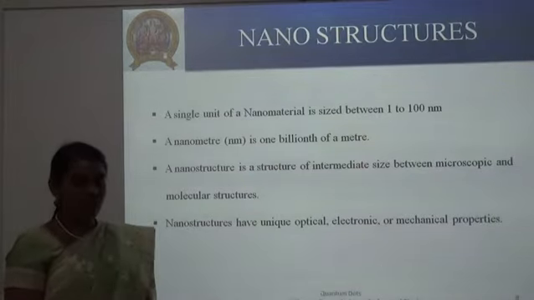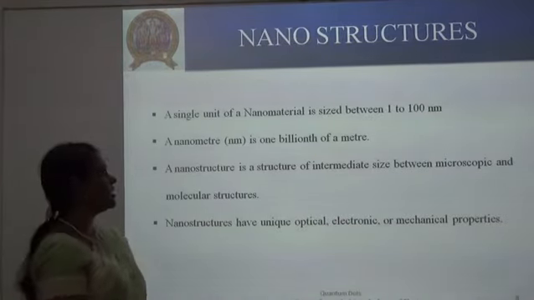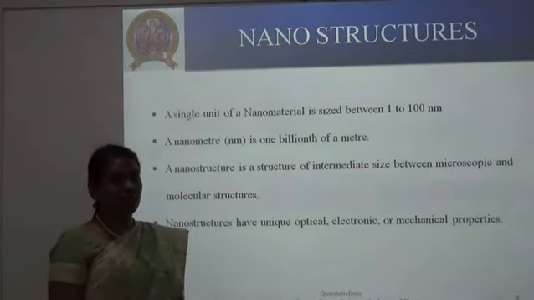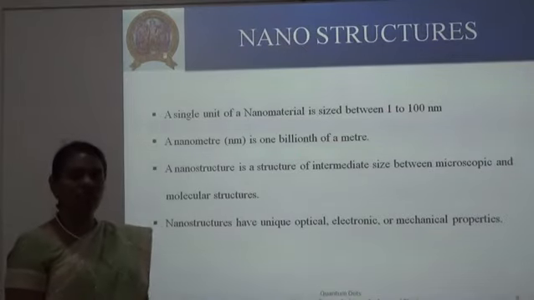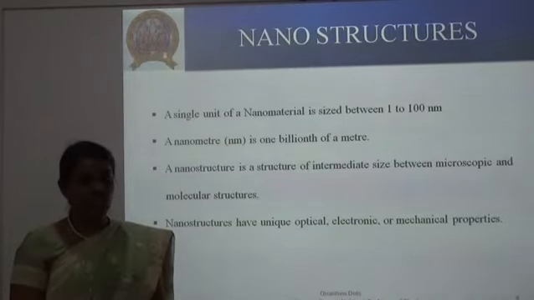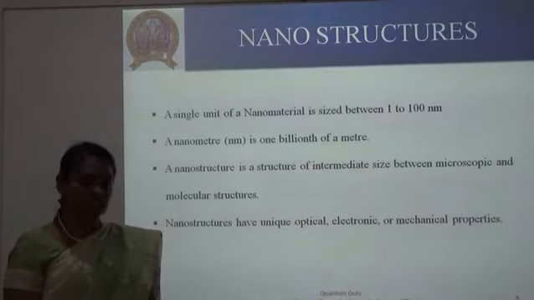So nanostructures, as we have seen in the previous slide about the two-dimensional, one-dimensional and zero-dimensional materials, all have the name of quantum, and all the three structures are nothing but nanostructures. Here, each single unit present in the nanostructure should be sized between 1 to 100 nanometers. As we all know, a nanometer is 10 power minus 9 meter, or in words, 1 billionth of a meter.